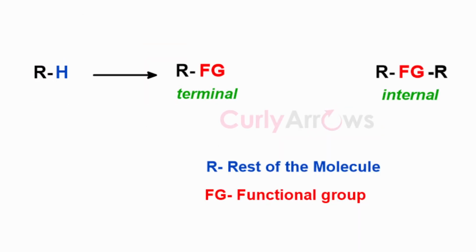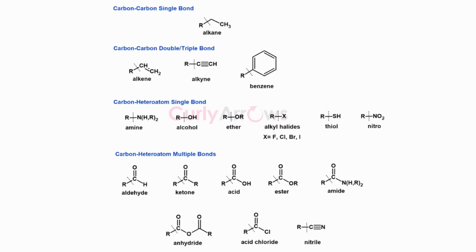Now, this group of atoms called the functional group connects with the rest of the molecule using a single covalent bond. Its position in a molecule can be internal or terminal. Quite often, we see functional groups with heteroatoms like oxygen, nitrogen, sulfur, and halogen, or extra covalent bonds. So, identifying a functional group becomes relatively easy from the rest of the molecule by looking at the molecular structure. Some of the most important functional groups in organic chemistry are aldehydes and ketones, carboxylic acid derivatives, amines, alcohols, ethers, alkenes, alkyl halides, and more.